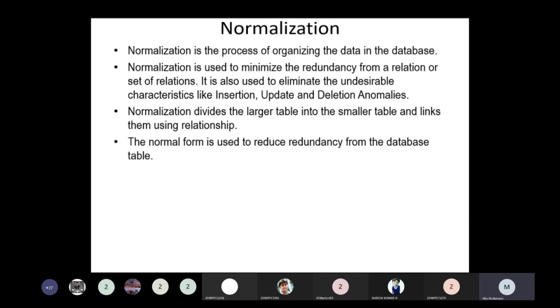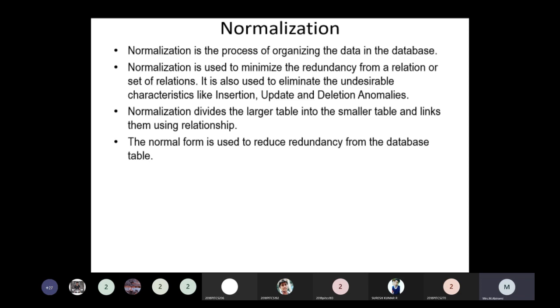Normalization is the process of organizing the data in the database. Normalization is used to minimize the redundancy from a relation or a set of relations.